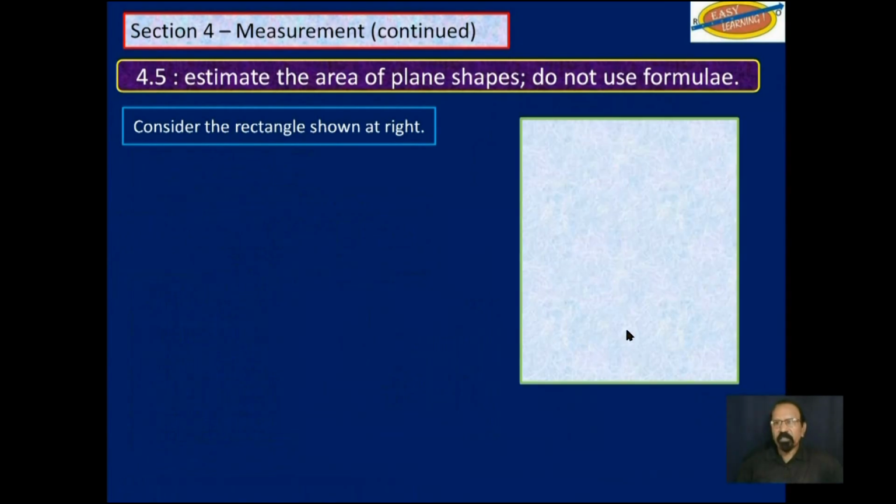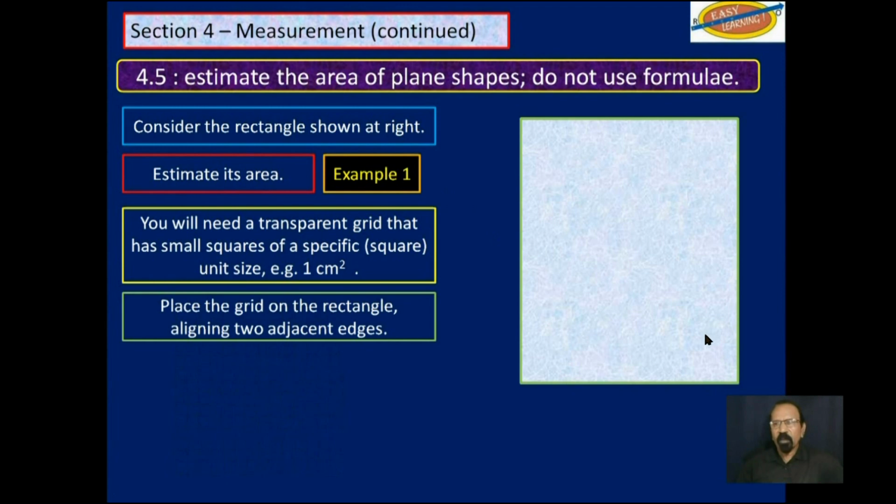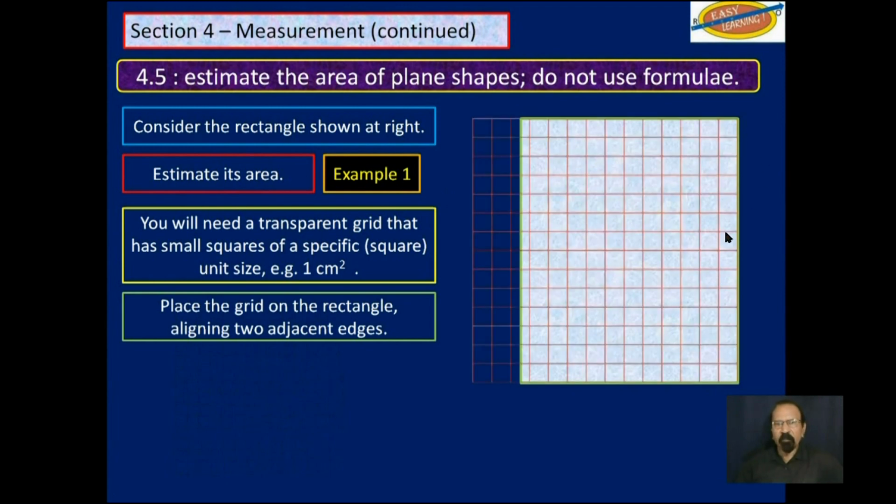So let's go back to that shape. We want to estimate the area of this shape. As I said, we will need this transparent grid like this. We will take the grid and line it up with one end of that rectangle. This is example 1. Like that, we're lining it up from this end. We could have done it from this other end here as well. Doesn't really matter.